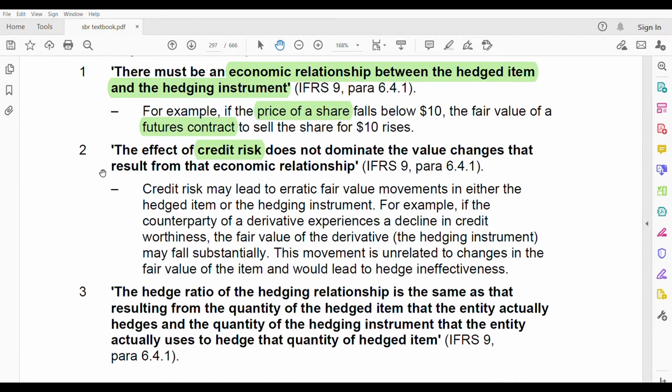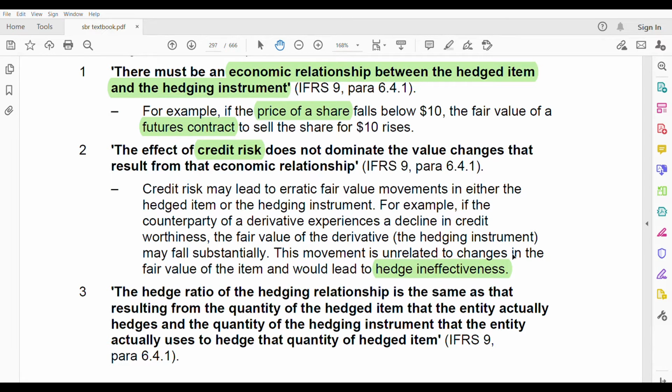But this movement is unrelated to changes in the fair value of the hedged item. Because the fair value of the derivative is going down due to the creditworthiness of the counterparty, and not related to the hedged item, this will lead to hedge ineffectiveness.